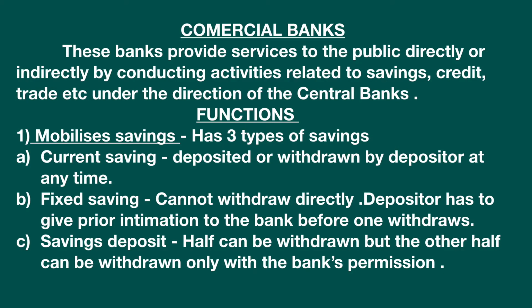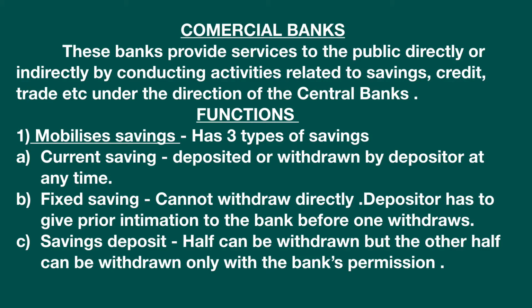Now let's see the functions. Number one, mobilizes the savings. Savings again has three types. Number one, current saving. This type of saving is deposited or withdrawn by the depositor at any time. Number two, fixed saving. Since the term is fixed, it cannot be withdrawn directly.